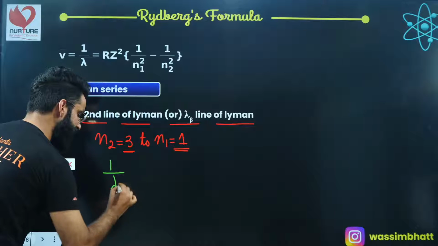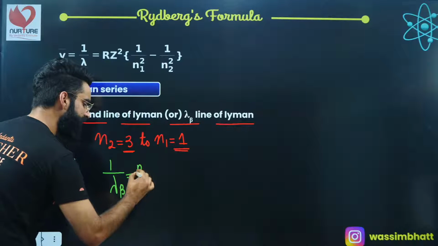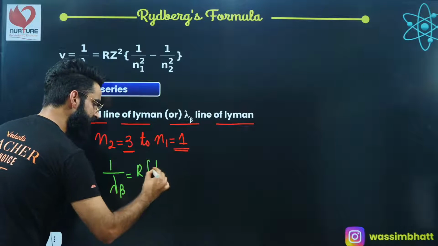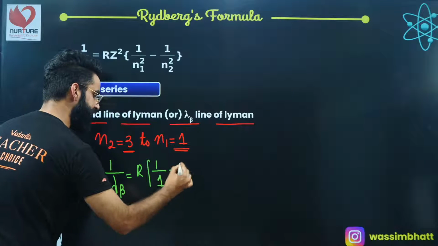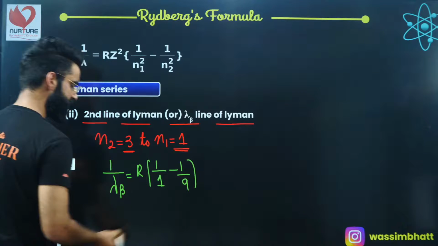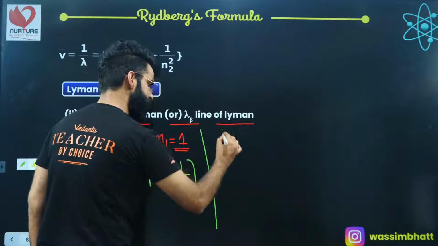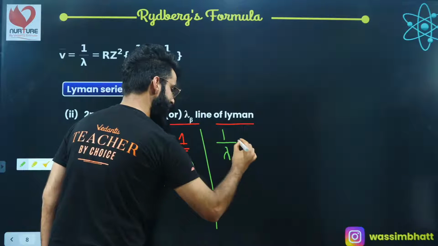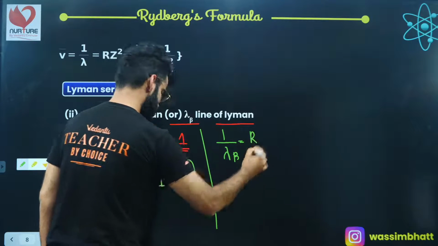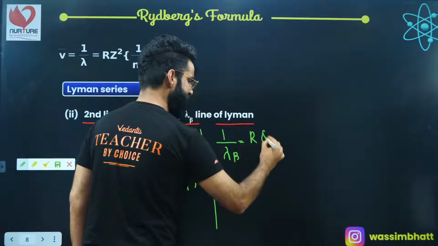You'll be simply writing 1 divided by lambda beta is equal to R, Z value is 1, 1 square is 1, times 1 divided by n1 square minus 1 divided by n2 square, 3 3s are 9. So 1 divided by lambda beta is going to be equal to R multiplied by 9 minus 1 comes out to be 8, 8 divided by 9.